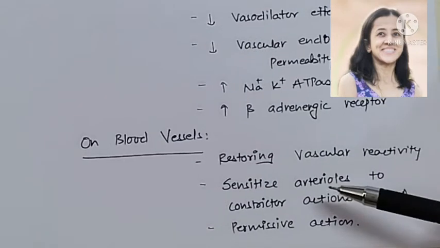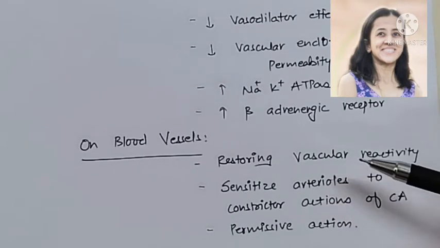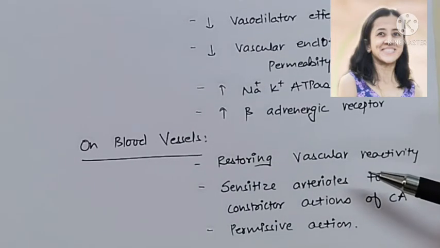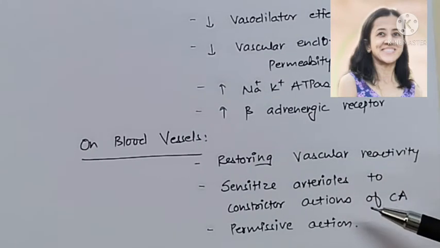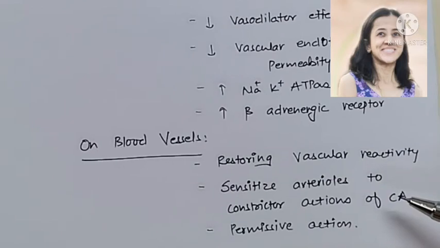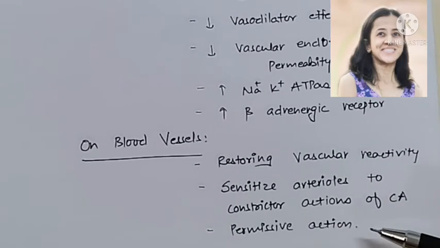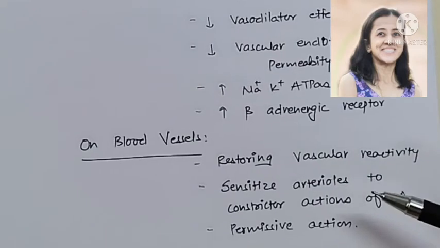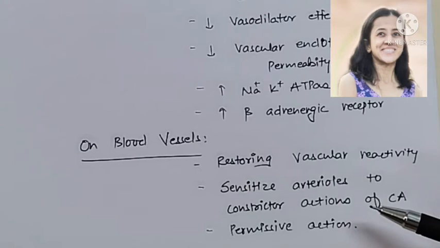Now, effects on the blood vessel. Glucocorticoids maintain normal blood pressure by restoring vascular reactivity. Glucocorticoids sensitize arterioles to the constrictor action of catecholamines. So it has permissive action. Catecholamines can work in the presence of glucocorticoids. Plus, glucocorticoids inhibit catechol O-methyl transferase, which is required for the degradation of catecholamines.